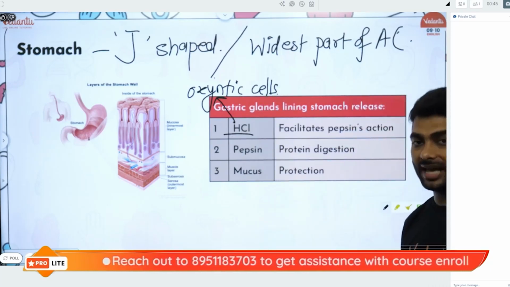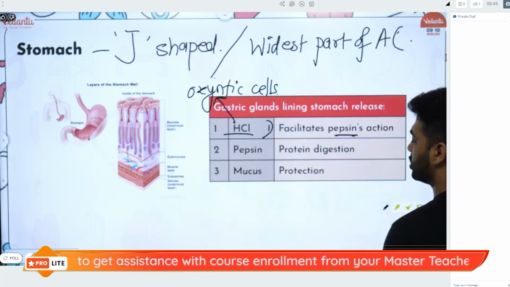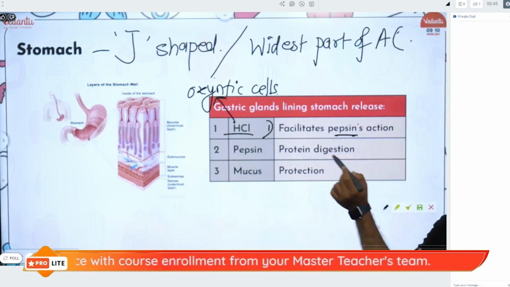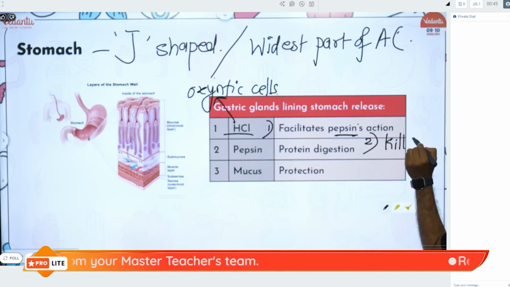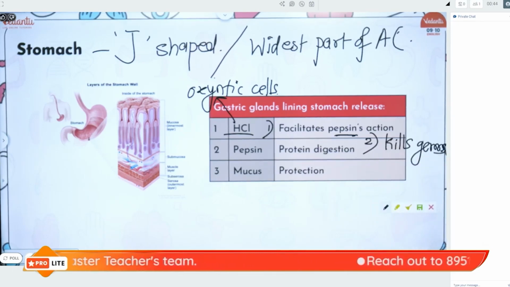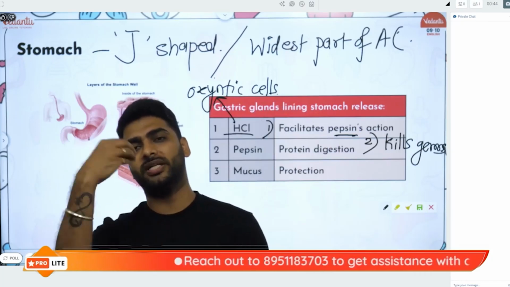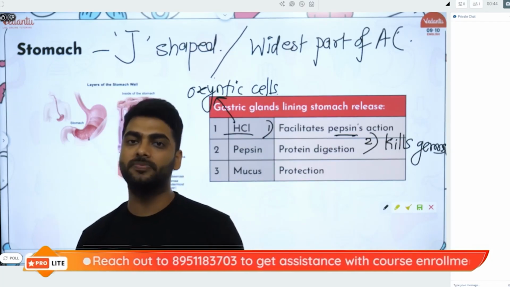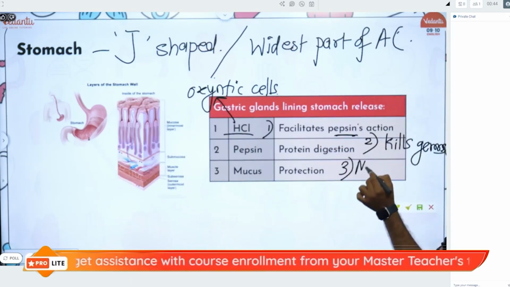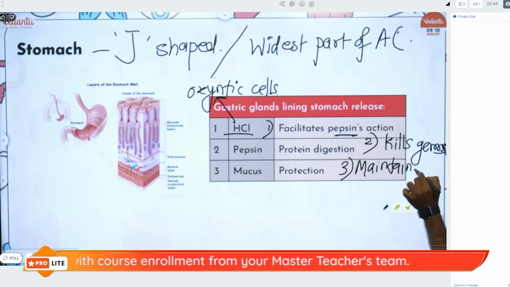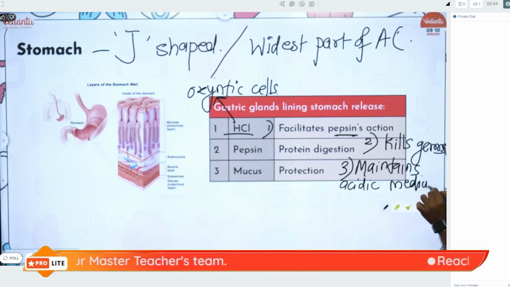The functions of the HCl are: number one, it facilitates pepsin. Pepsin helps to digest proteins. Number two, it kills germs. Whatever you eat, roadside pani puri, momos, pav bhaji, along with the food you also eat a lot of germs. So it kills all the germs that enter your stomach through the food. And third is that it maintains acidic medium. These are the three functions of the HCl. Super important. You have to remember this.